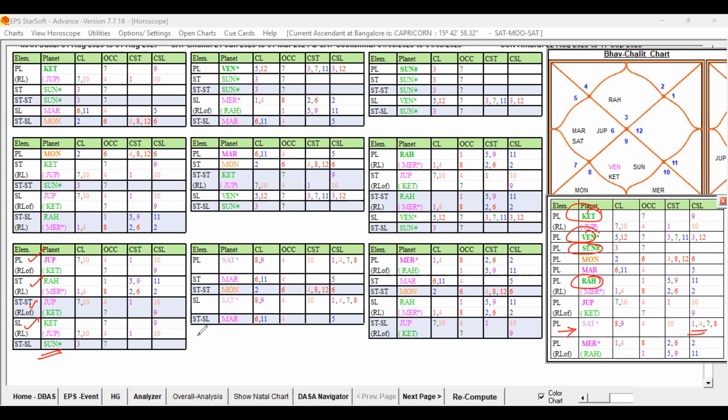And the 7th sublord Saturn. Saturn is the primary cuspal sublord of the 7th house, but it has favorable signification and also some weakness that we already discussed. Now the star lord planet is Mars. Mars is also a mixed one: 11th lord and 5th sublord, 6th lord occupying the 4th house. This is also mixed. The 2A level planet is not good. This is weakening the star lord. It is supported by the second house, but they are supporting the second and the 6th house, so unfavorable or supported.